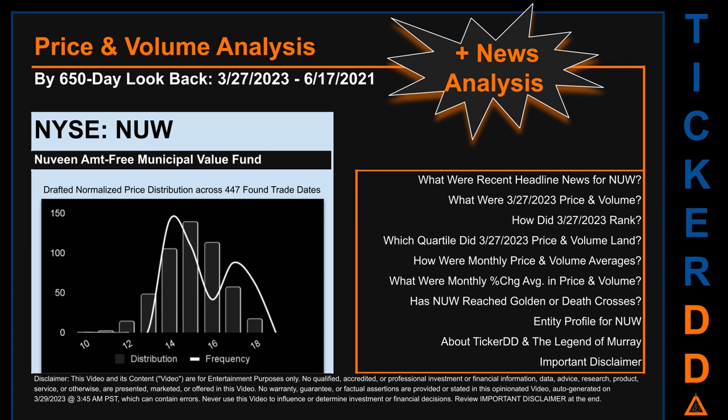The chart shown on this page is our initial attempt at studying the price for NUW after dynamically normalizing price distribution across those discovered trade dates. The bar chart is the generated distribution and the overlaid line graph, if it is generated, is the frequency of the prices on the x-axis. We will enhance this look-through as our AI model progresses in the next iteration.